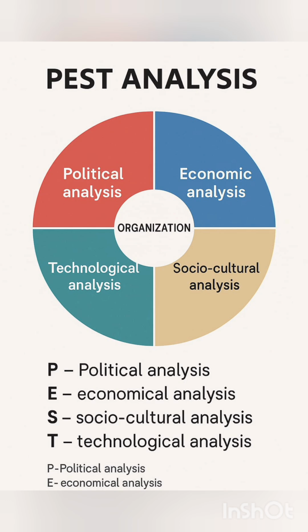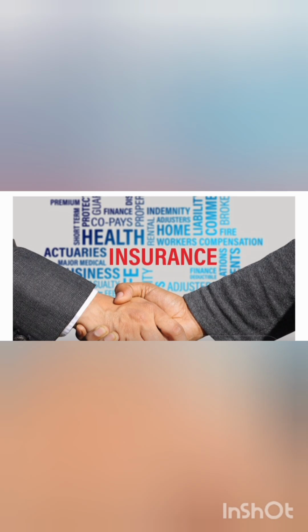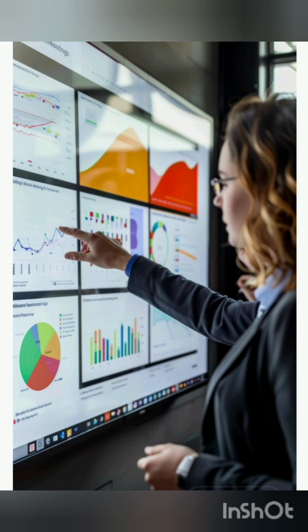Got it? So what can be the political? Political means, if we are starting any finance business, okay, what rules and regulations are going to be changed? Generally, before starting, we'll start with the knowledge of previous rules and regulations. Okay, so what if the government is going to change, within 6 months or within 1 year or within 2 years at least, some rules and regulations which might affect our company? So that should be our analysis. Political in the sense, licenses, rules and regulations related to these elements we need to consider before we start a few sectors.